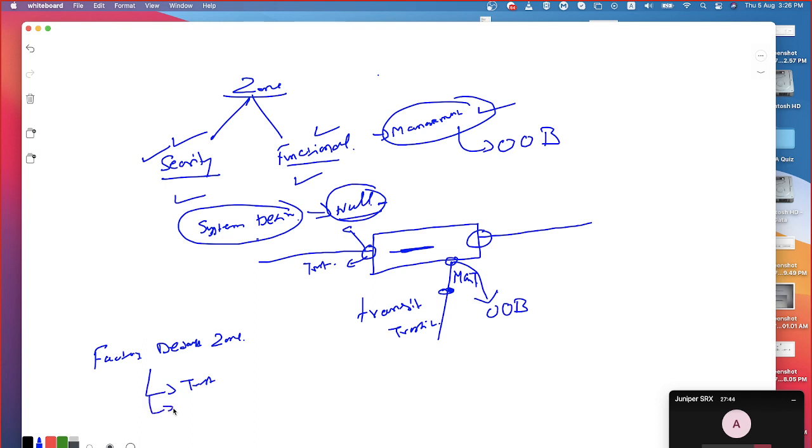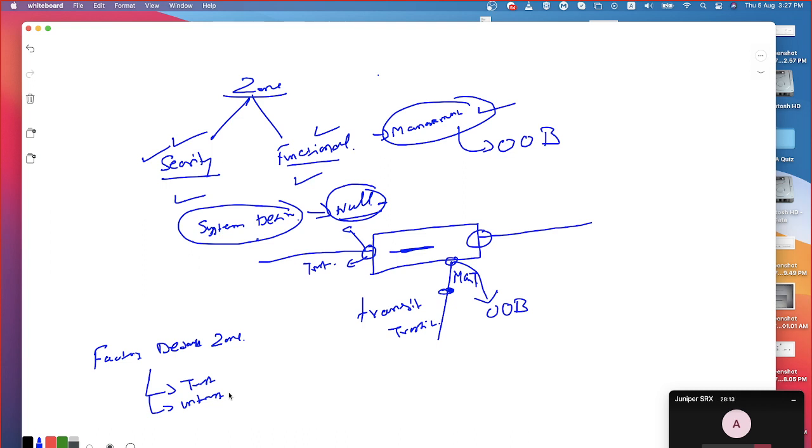Trust and untrust, these are the zones which would be available on your SRX devices, provided they fall under the category of branch office models. You getting my point? The high-end models, you will not have trust zone or untrust zone by default. If you want, you can create it. That's a different story altogether. Right, the basic models will have the trust and untrust zone.